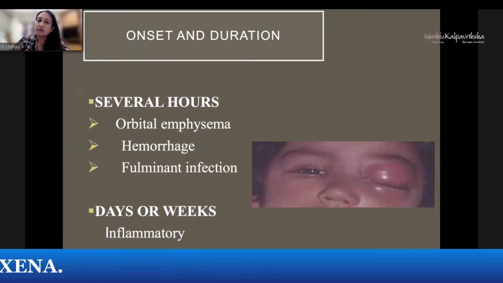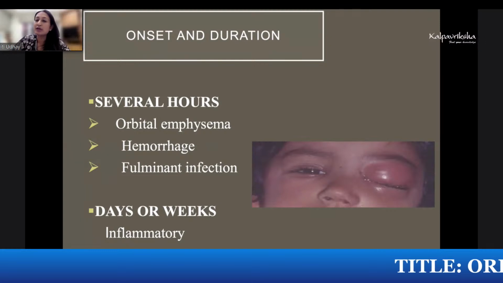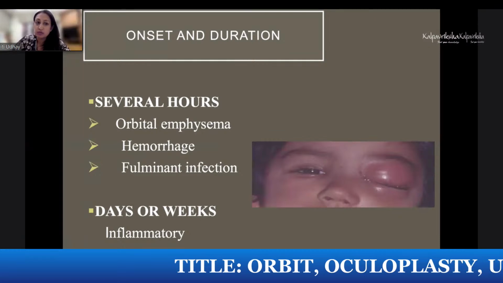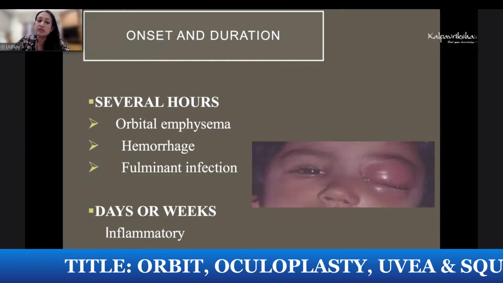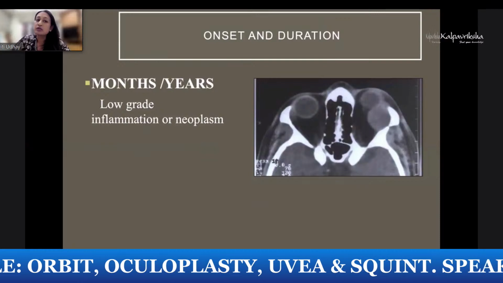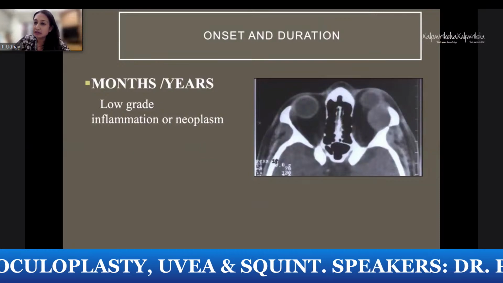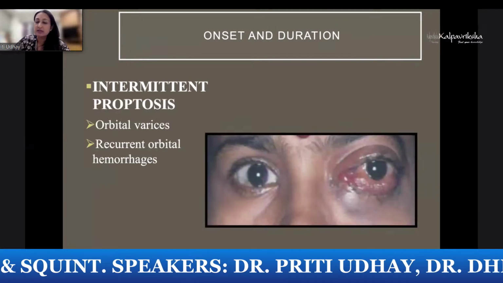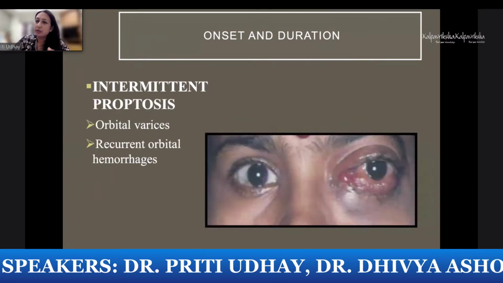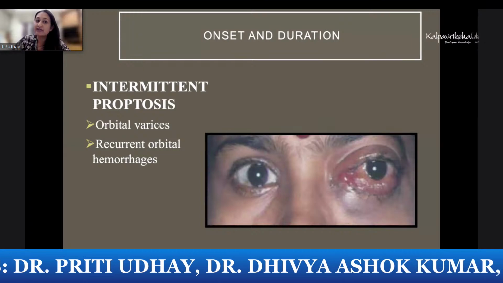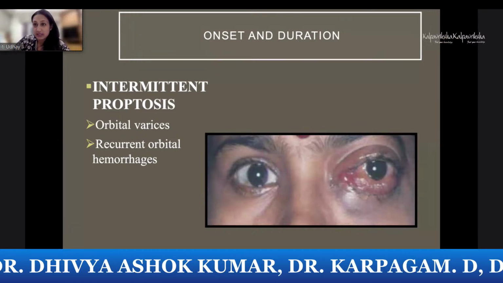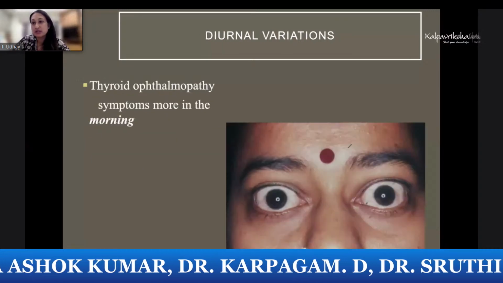Then the onset, of course. When there is a very acute onset, you will think of emphysema, hemorrhage, fulminant infection, or very rapidly growing malignant tumors. Days or weeks would be inflammatory, and months or years would be low-grade inflammation like IOIDs, or pleomorphic adenomas or dermoid cysts. And whenever the proptosis is intermittent, you can have hemorrhages in lymphangiomas, or you can have orbital varices, which change with Valsalva maneuver.